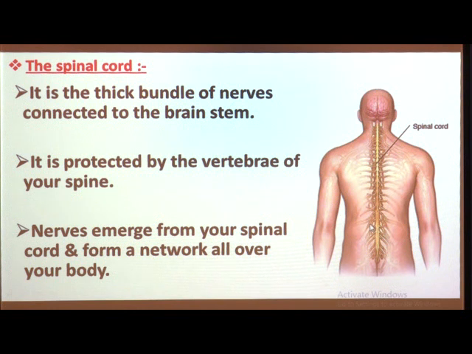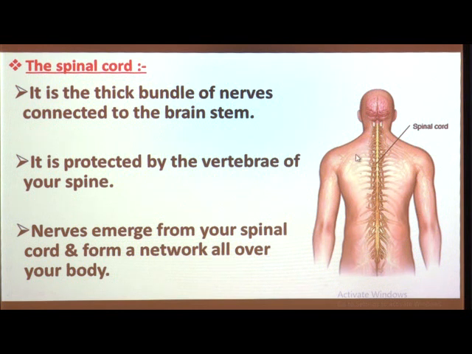So, it goes down your back, and it is protected by the vertebrae of your spine, or we can say the vertebral column. Several nerves emerge, meaning they appear or come out. Here you can see so many nerves emerging from this spinal cord, and they form a network.